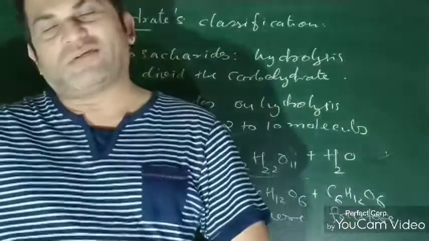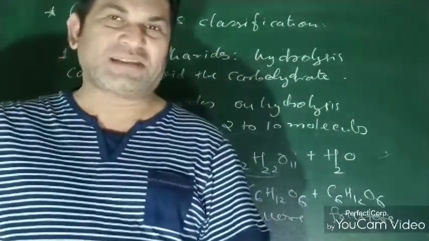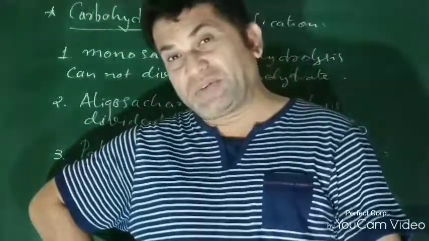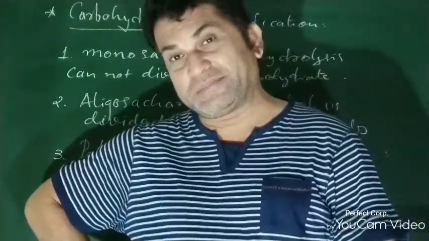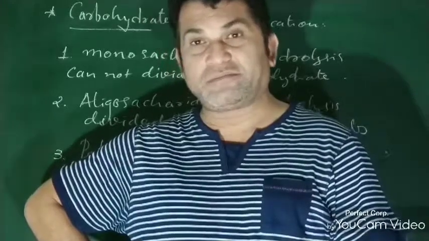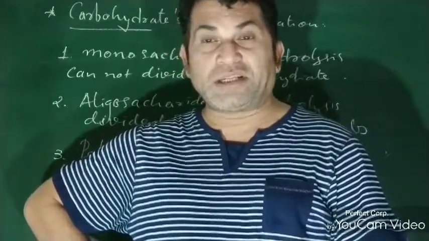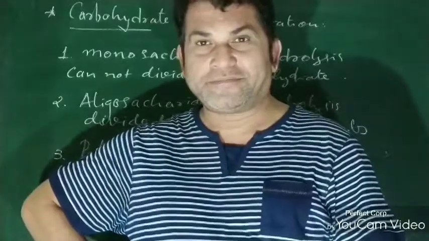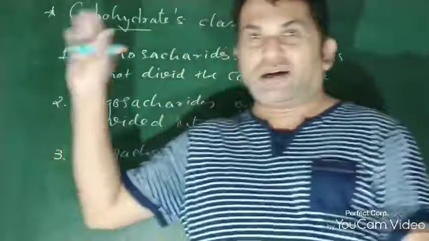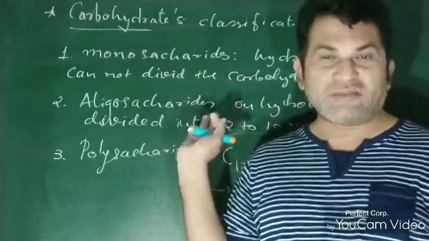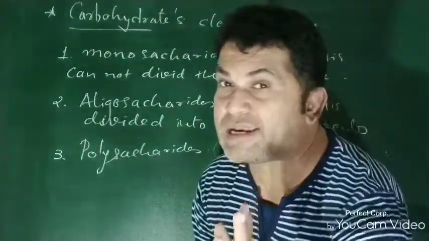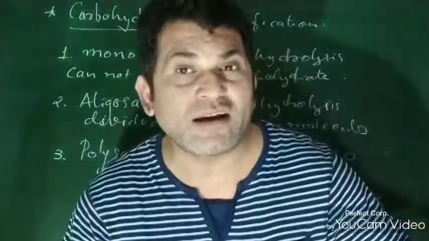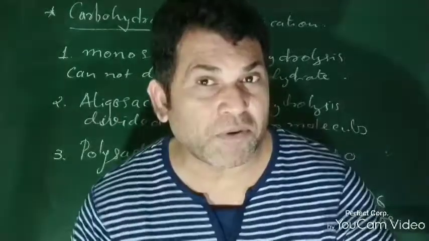Now we will talk about polysaccharides. Is it necessary to give the definition, or do you understand the definition of polysaccharides? I hope you understand. The definition is like this: if carbohydrates on hydrolysis divide into more than 10 molecules, or many molecules, then such carbohydrates are known as polysaccharides.